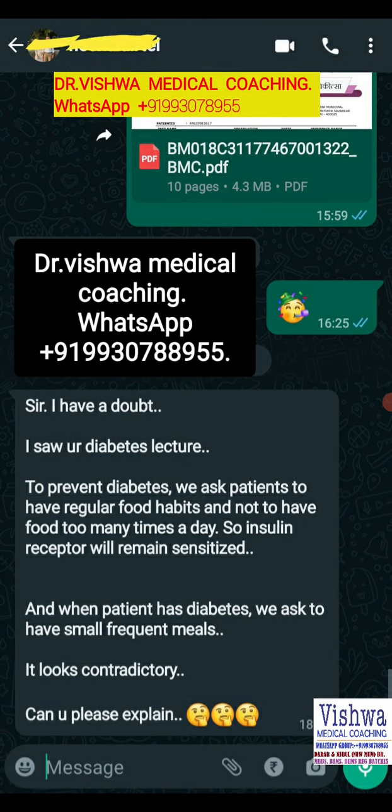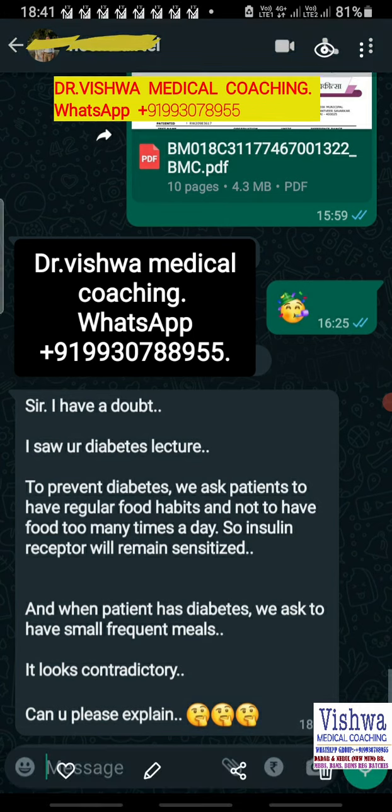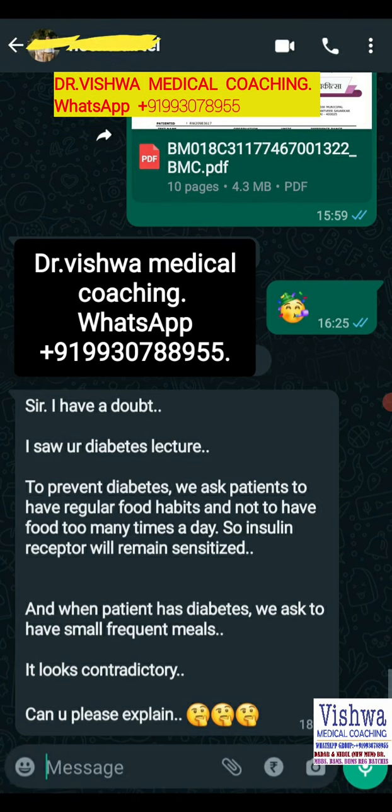Now, in a diabetes situation, understand, the pancreas has already become weak. Of course, the metabolism problem starts with desensitization of the receptors, but later on the pancreas also becomes weak. So if the pancreas is weak and the patient has a bulk of food at a single time, for example, the patient is supposed to have 4 chapatis in a day, and has all 4 chapatis at once, the pancreas has to handle the glucose of those 4 chapatis. The pancreas has already become weak, so there is less possibility that the patient will be able to handle that in a single sitting, and the sugar level will go up.